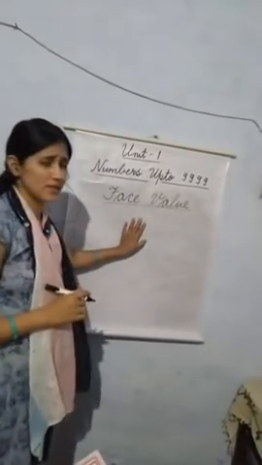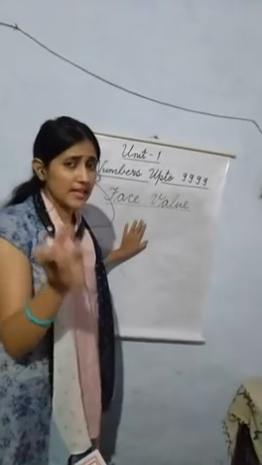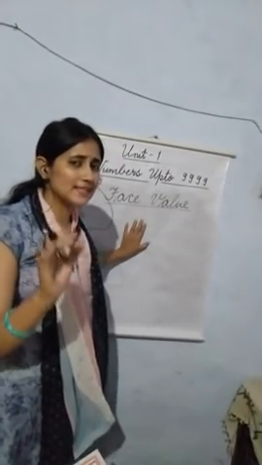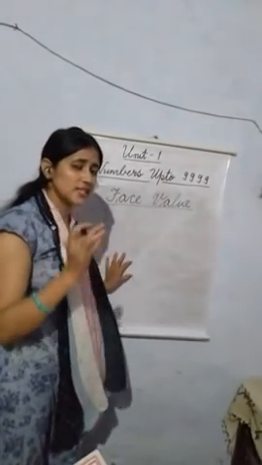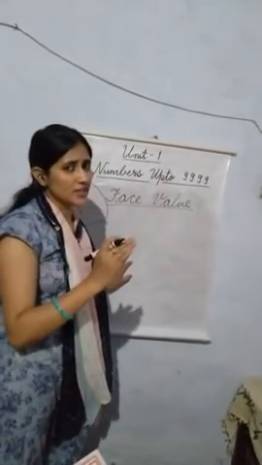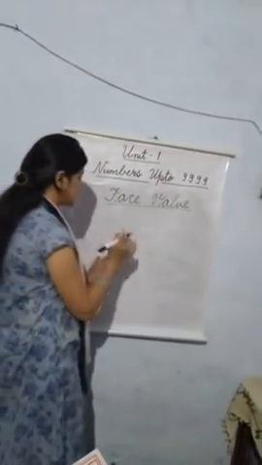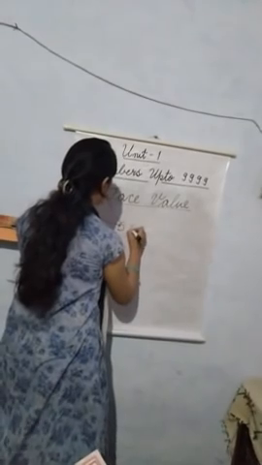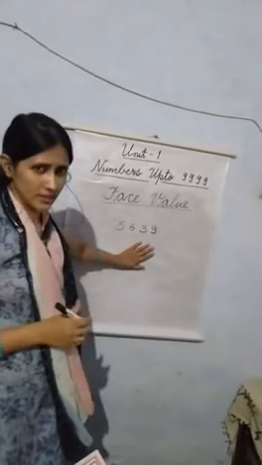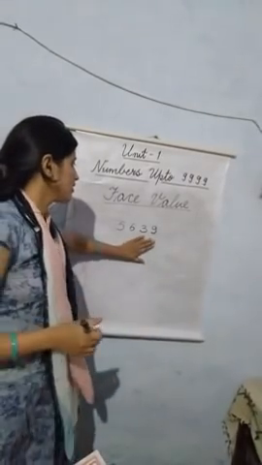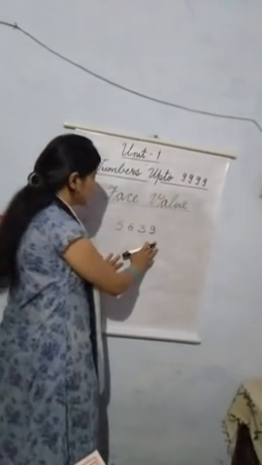Face value. What is face value? The face value of a digit in a number is the digit itself. Okay? The definition is, the face value of a digit in a number is the digit itself. For example, 5639. Okay? This is the number. Here there are 4 digits in this number.